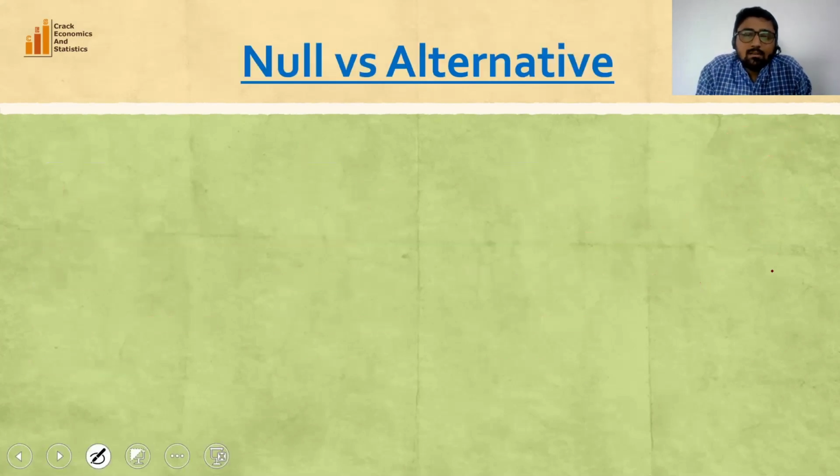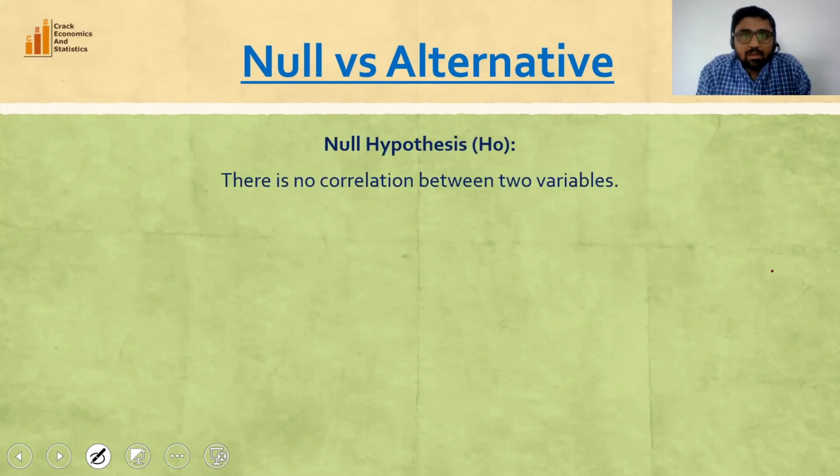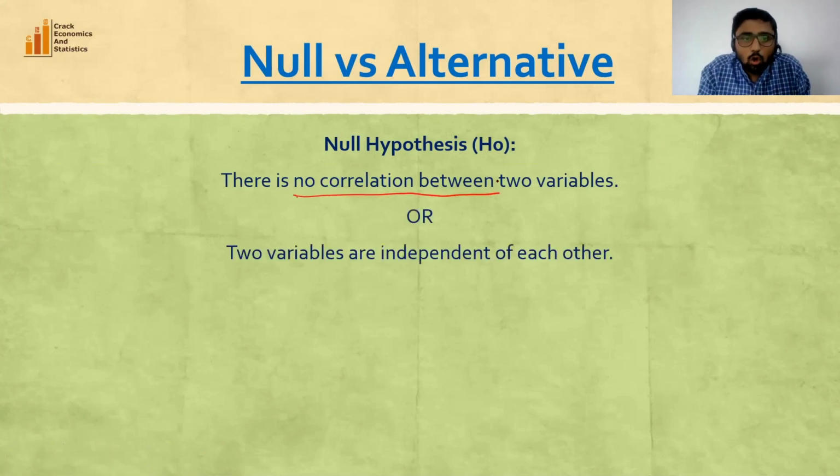Now understand how to form the null and alternative hypothesis. A null hypothesis is there is no correlation between two variables, or two variables are independent of each other, which means that there is no correlation between two variables.